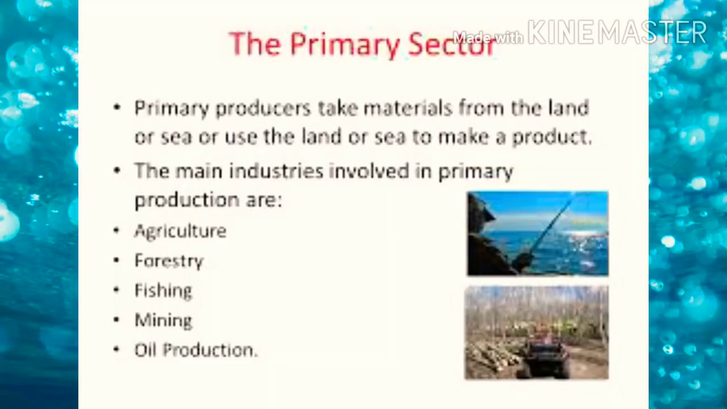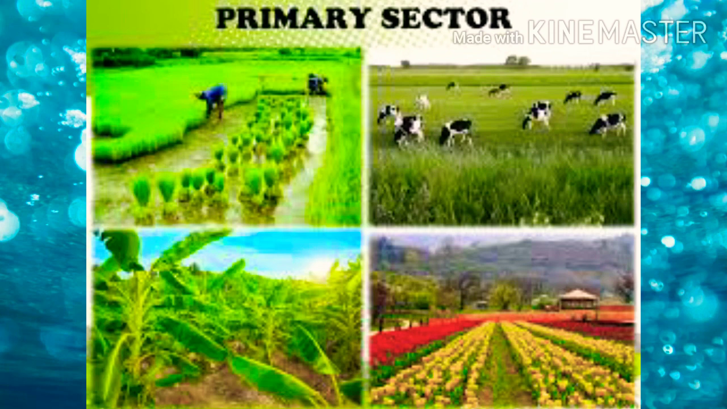What are primary sectors or primary activities? When we produce goods by exploiting natural resources, we can call it primary activity or primary sector. For example, agriculture, mining, forestry, fishing, all these are examples of primary activity. So once again, what is a primary activity? When we produce a good by exploiting natural resources, we call it primary activity or primary sector.